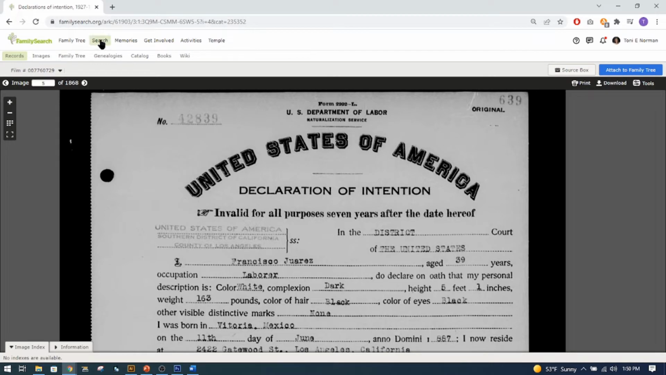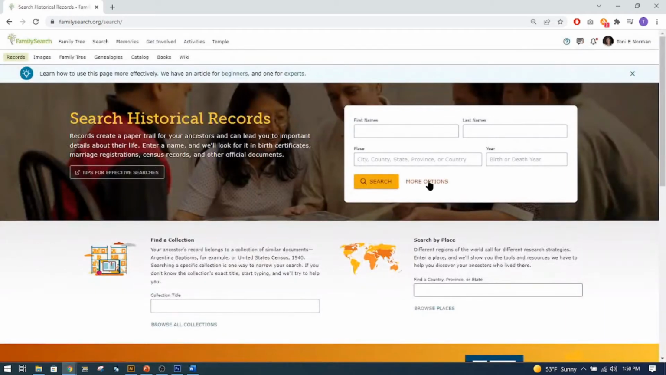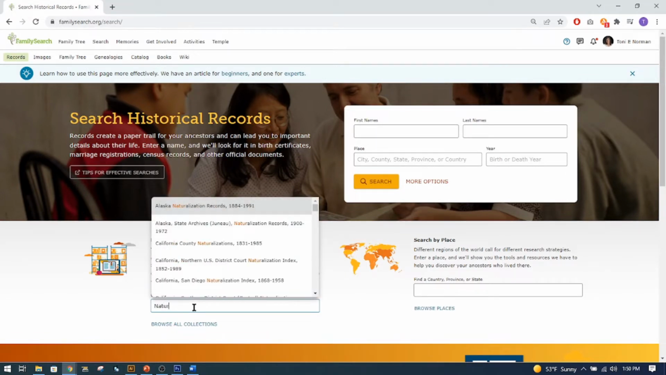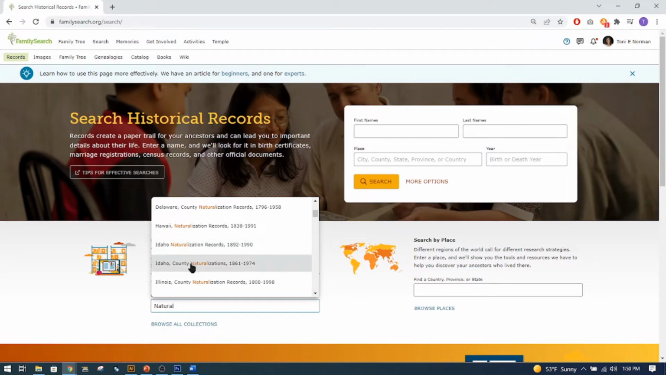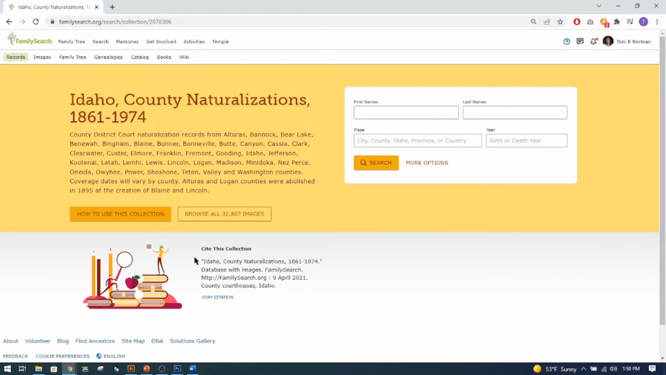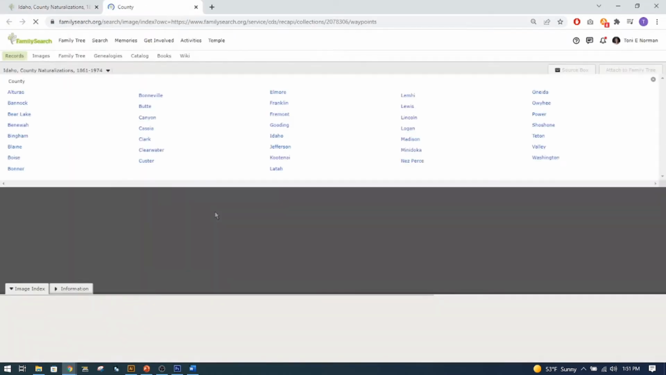Okay, let's go back. I want to find another. We're going to search records. And I am going to do, I can't even remember now. I think I did naturalization. Yeah, that's what I did. And then Idaho. There was two different ones, and I did this one here. So you just have to try a few different things. So now when we're doing records, it says browse all of these records. Now I could put in a name, but I want to show you how to browse the records. Okay, and I did Logan.